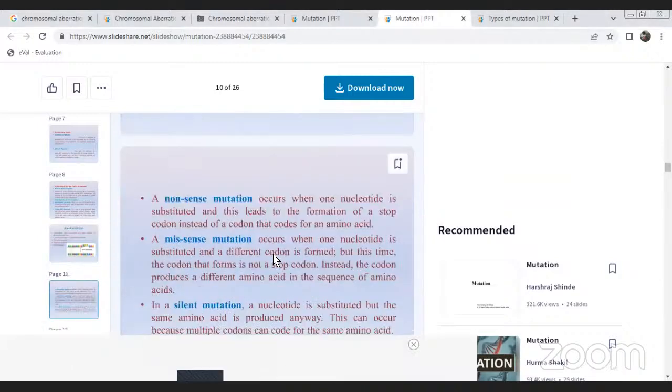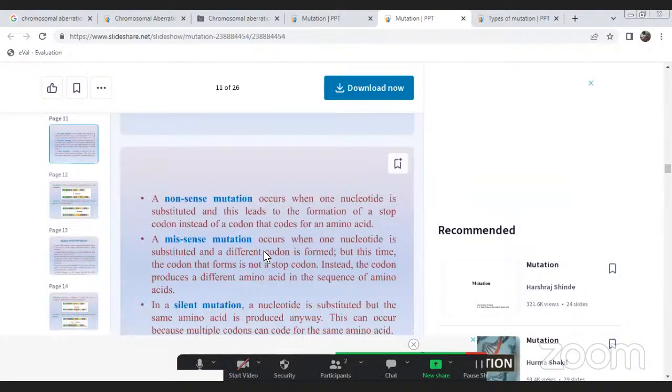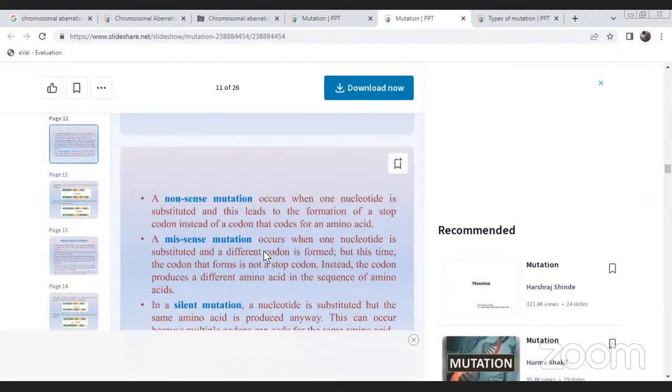Substitution mutation. What is the meaning of nonsense mutation? It occurs when one nucleotide is substituted and this leads to the formation of a stop codon instead of a codon that codes for an amino acid. Nonsense codons are stop codons: UAA, UAG, and UGA. These are the three nonsense codons.